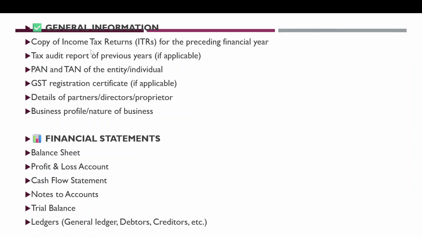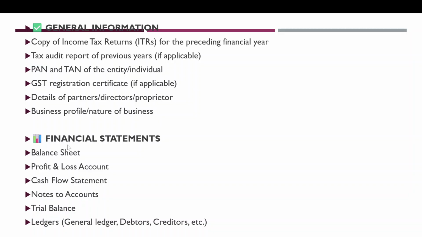So in general information we should have copy of ITR of preceding financial year to carry forward of loss and to check the disallowances in the previous years, various 43B disallowances etc. So we should have the income tax return of previous financial year, tax audit report of previous years if any, and we should have the PAN and TAN of the entity, GST registration certificate if applicable, details of partners, directors, proprietors, business profile and nature of business. So these are the general information that we should have.